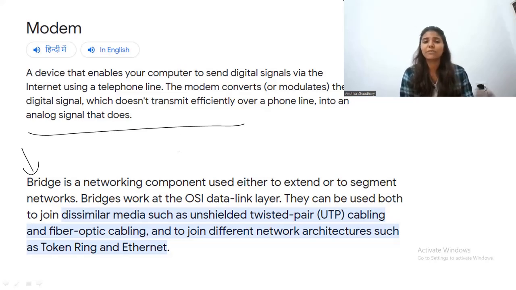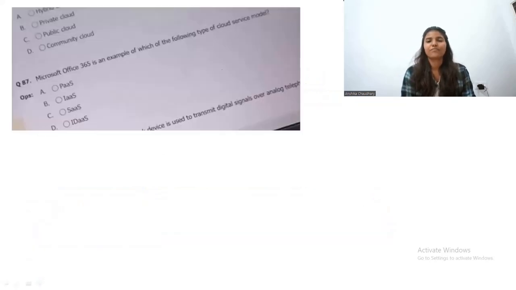So the question can be in any form, so make sure to read the complete explanation for better understanding, right? So let's move on to the next question. All right, so the next question is this one.